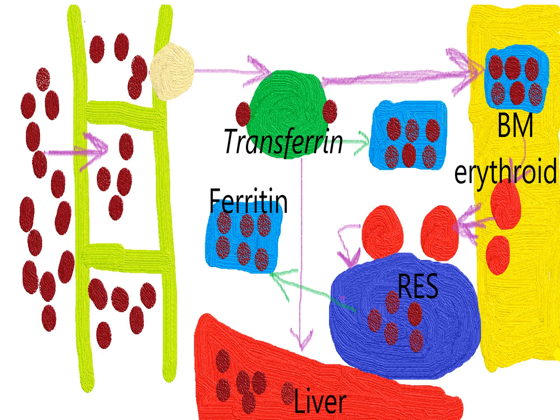Let's take a quick review of the absorption of iron in the duodenum. This is the lumen of the intestine. Iron will be absorbed into the mucosal cells. Inside the mucosal cells, the combination of the iron with transferrin is dependent on some hormonal factors.